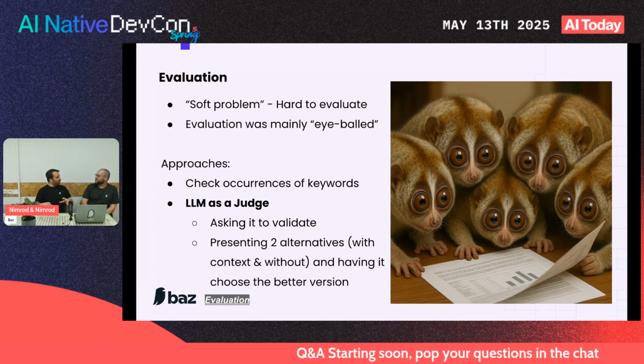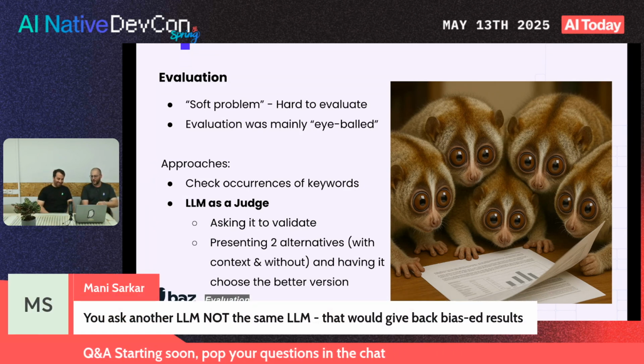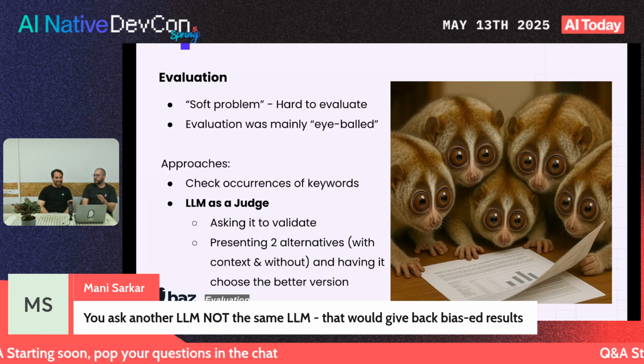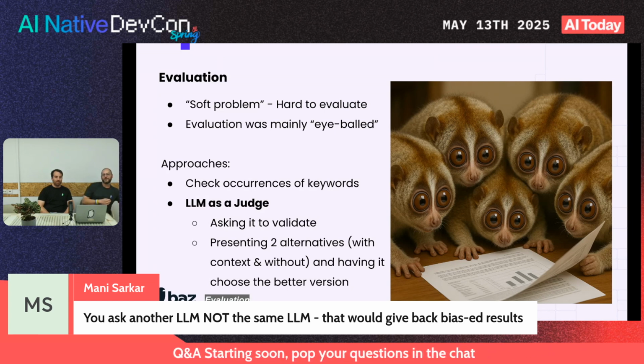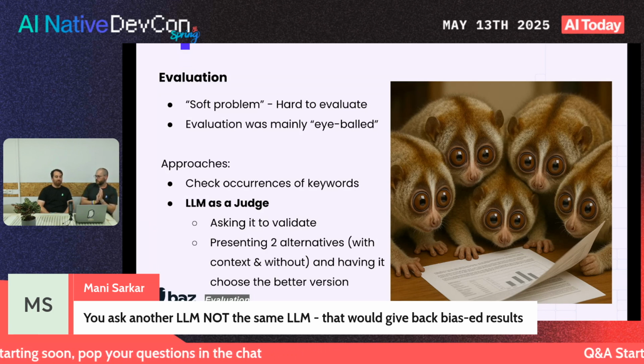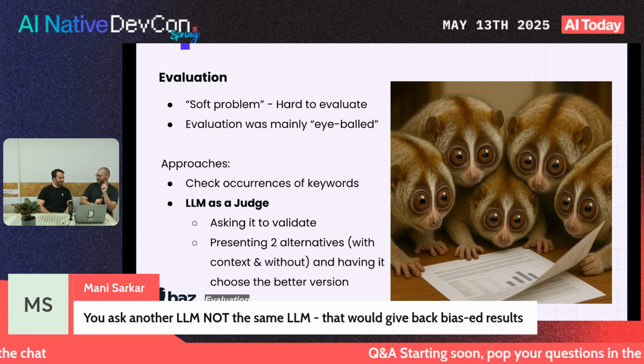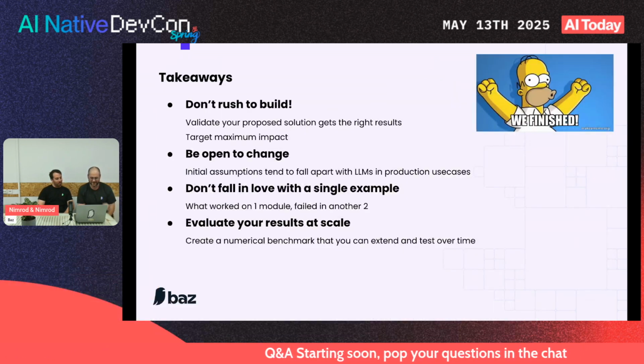LLM as a judge, does it matter which LLM? Ooh, that's cool. Oh, so, no. Pro tip, just make sure you're using a different model. Don't ask Claude Sonnet to judge Claude Sonnet. It's actually pretty cool, because you're asking Anthropic to judge OpenAI, or the other way around. Usually that gives you better results because the models can be biased towards their own generated output. My God, they're like people.